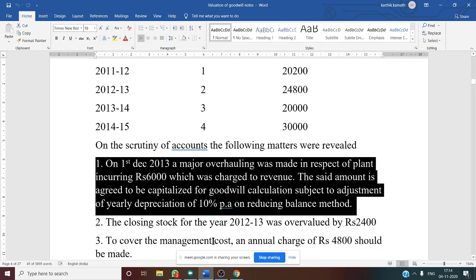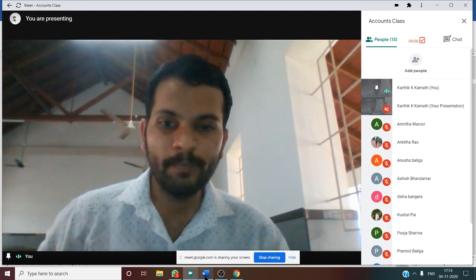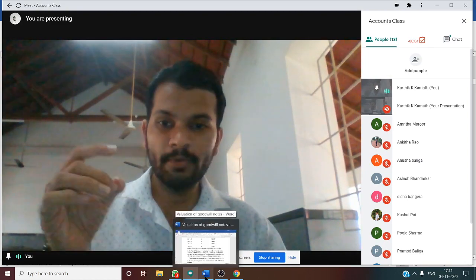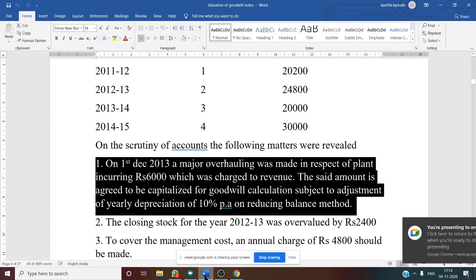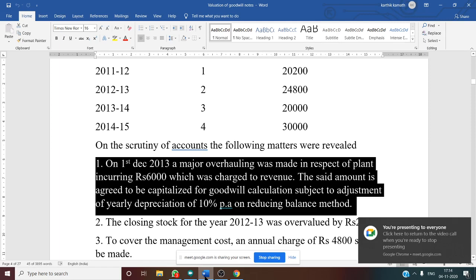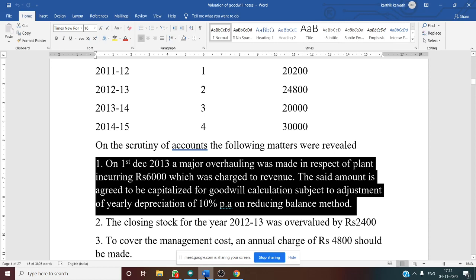Okay, so major overhauling means what? Here, major overhauling means one type of repairs is made. Some kind of repairing is done for the plant, but they have charged such repairing to the revenue account. See this, they said 6,000 was charged to revenue. So the actual charge is to be made for the capitalization of goodwill.